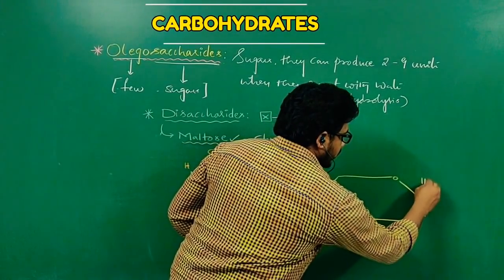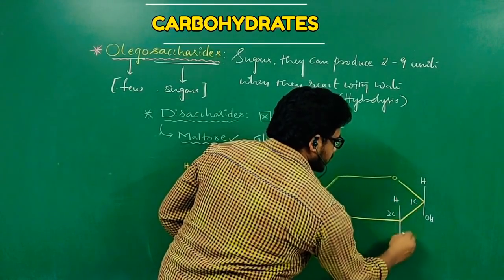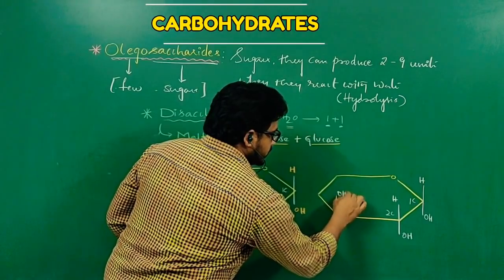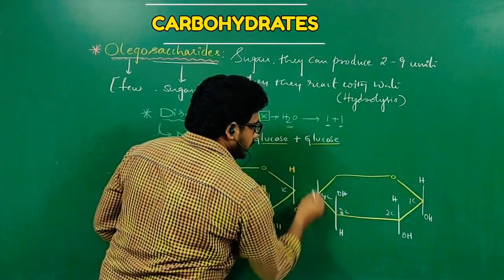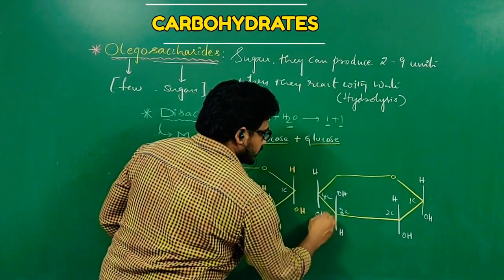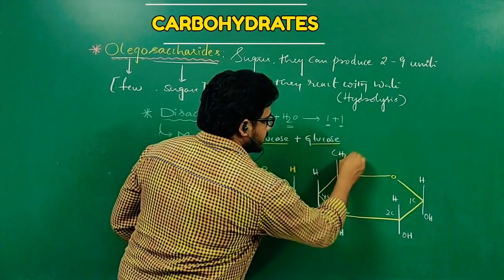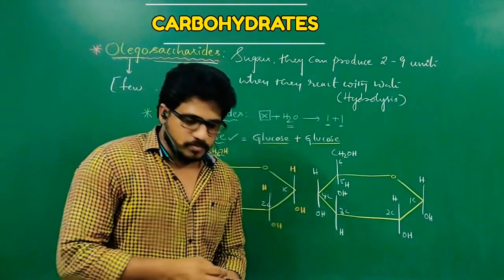First carbon H, OH. Second carbon H and OH. Third carbon OH inside and H outside. This is the third carbon. At the fourth carbon H and OH. At the fifth carbon H and sixth carbon CH2OH. So both are the same molecules, glucose molecules.